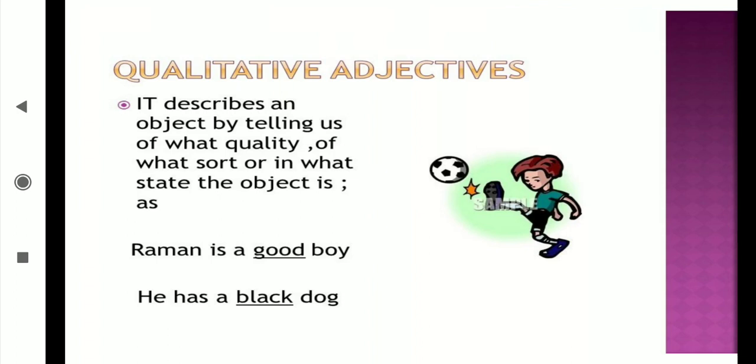He is an intelligent student. Which kind of student is he? Intelligent. That's why intelligent describes the student, and intelligent is the quality. That's why it is an adjective of quality. It is a dirty room. Dirty, it's a bad word, but then also it is showing the quality of that room, which kind of room it is. That's why dirty also is an adjective of quality. I hope you understood: quality means which expresses your feature, your character, which kind of character that thing has. Which quality it has.